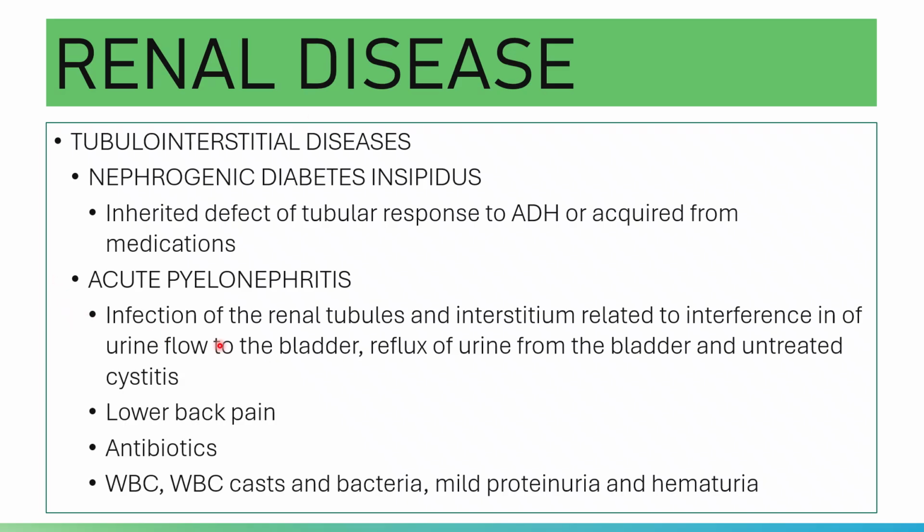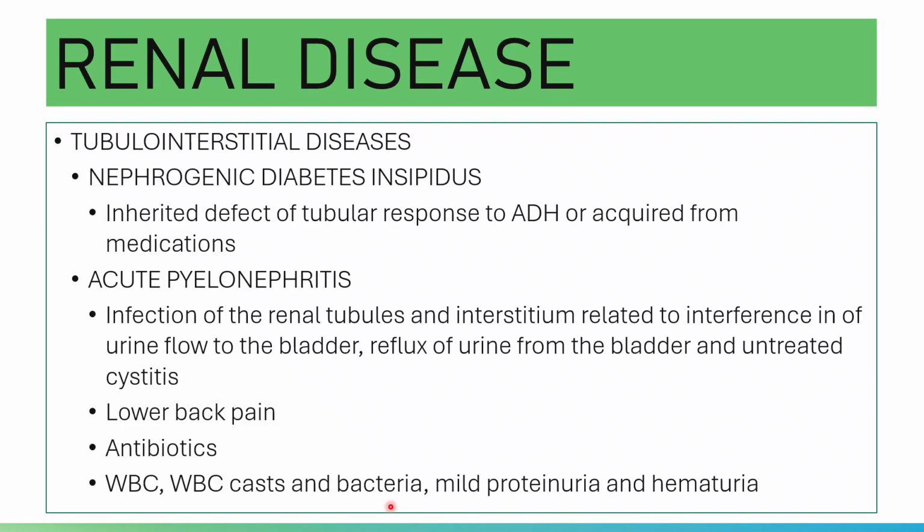It is related to interference in the urine flow to the bladder, reflux of urine from the bladder, and untreated cystitis.